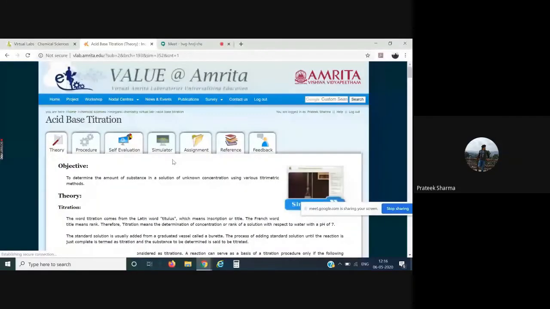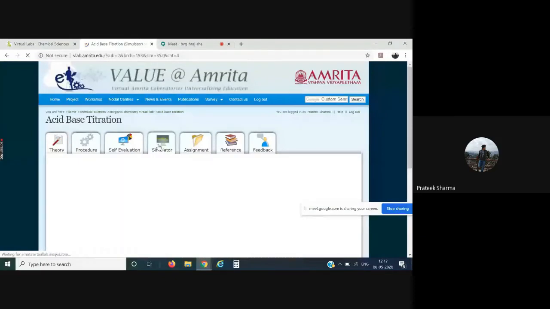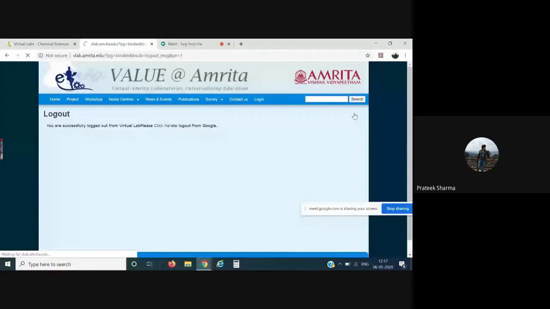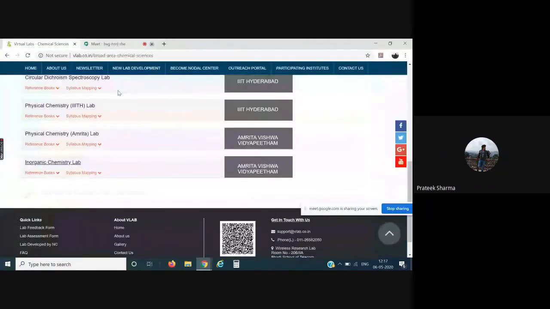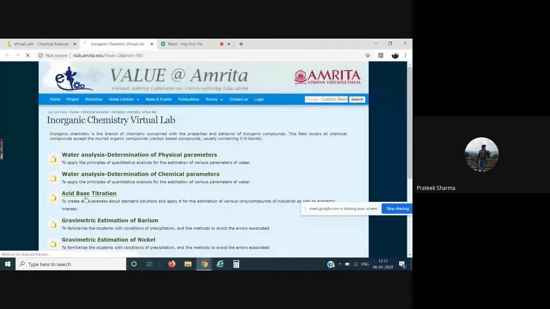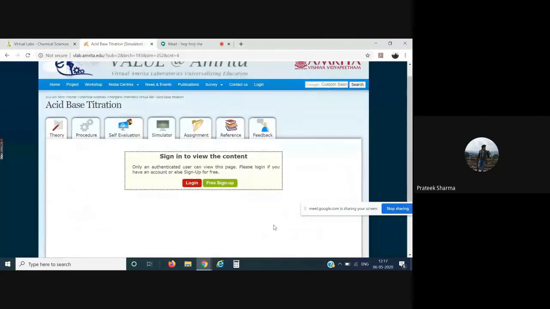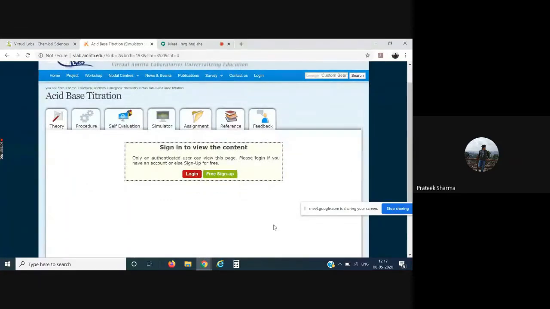In the complete learning management system, you'll find everything that is required to learn and understand a particular concept. So go for the simulator part. Let me just log out so that the users can see how to do it once again. Simulator. Please everyone, I request the attention of every user.